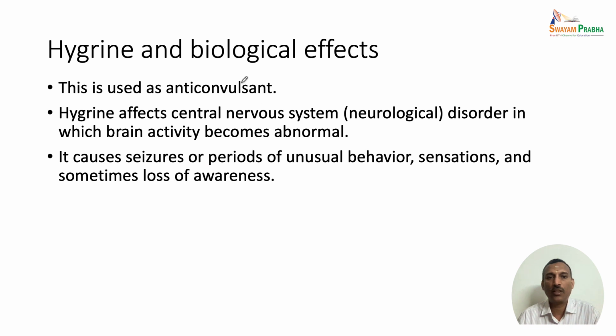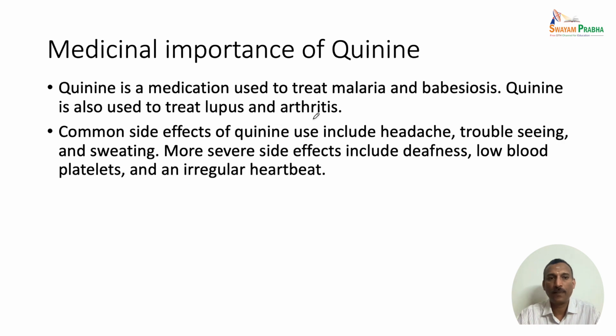The next one is the biological effect of hygrine. Hygrine is generally used as an anticonvulsant, and this is having more negative effects. For example, hygrine affects the central nervous system, especially the neurological disorders in which the brain activity becomes abnormal is caused by hygrine, and hygrine also causes seizures or a period of unusual behaviors, sensations, and sometimes loss of awareness. So that means this is also having a very negative effect on human health.